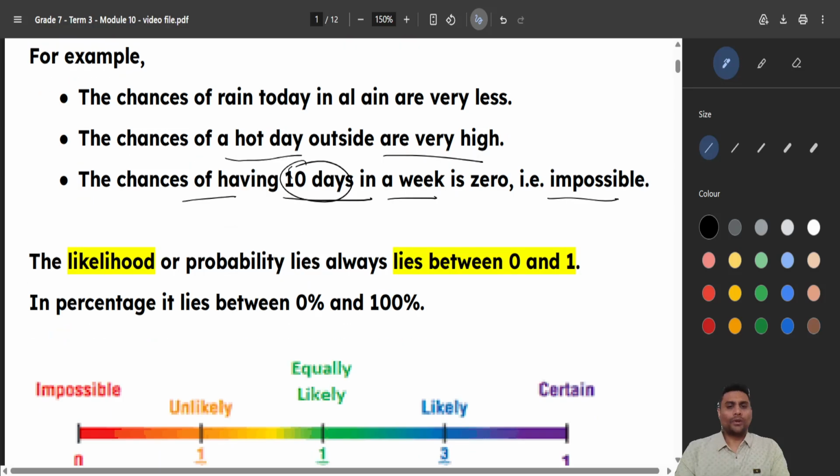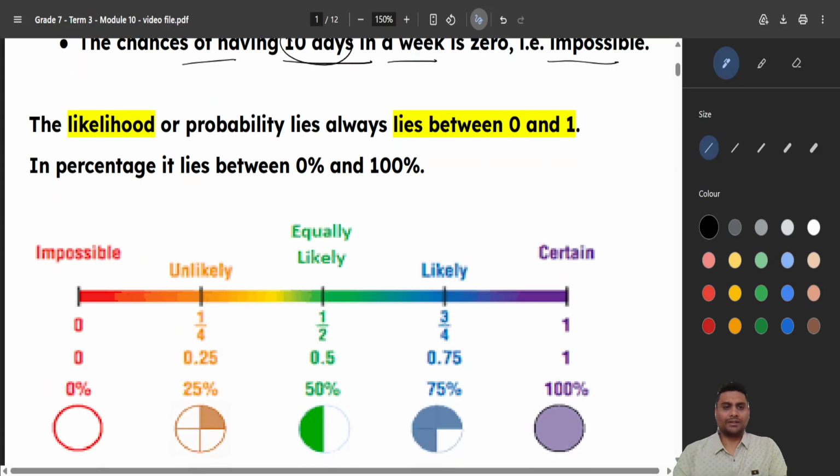Okay. So whenever we talk about chances of something happening, it lies between 0 and 1 in numbers, in which 0 means it is impossible to happen. Okay, which means the chances are 0%. In percentage, we will call it 0%. And if I say the chances of something happening is 1, this is certain.